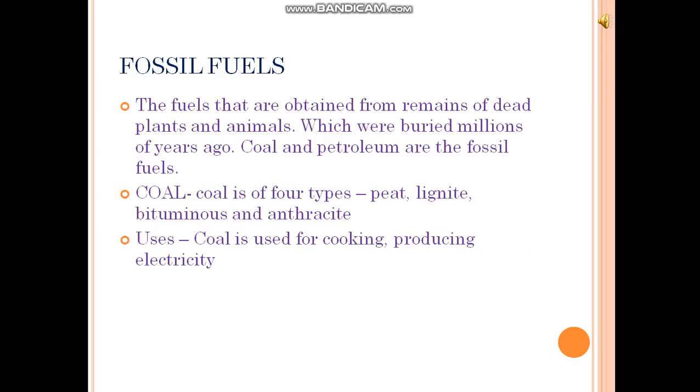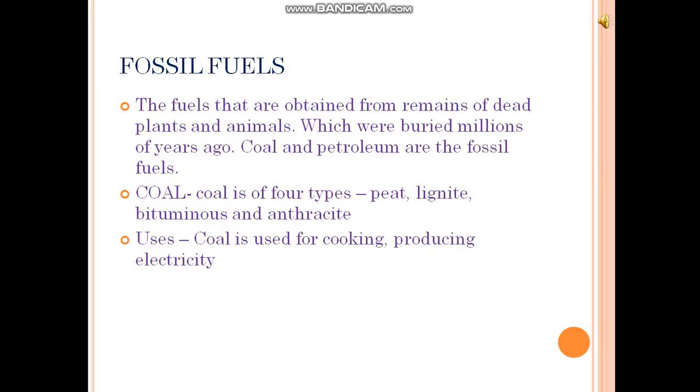Now come to fossil fuels. The fuels that are obtained from dead animals and plants which were buried millions of years ago inside the earth, then they turned into fuels. Petroleum and coal are the fossil fuels.